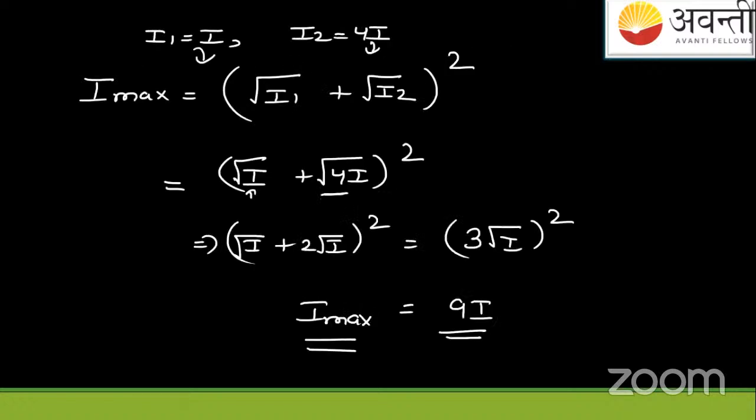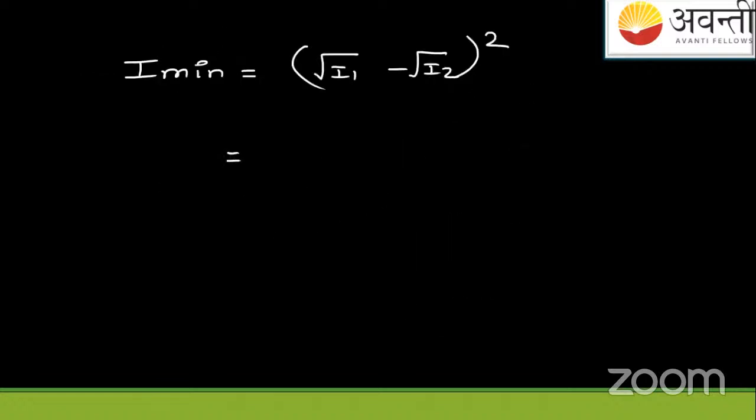See, this formula you must know. If you know this, then it's good. Otherwise, there is a problem. Okay. Then I minimum is given by this. Now let's put the values.